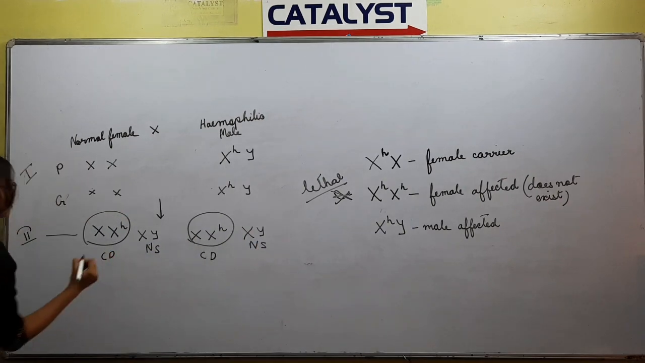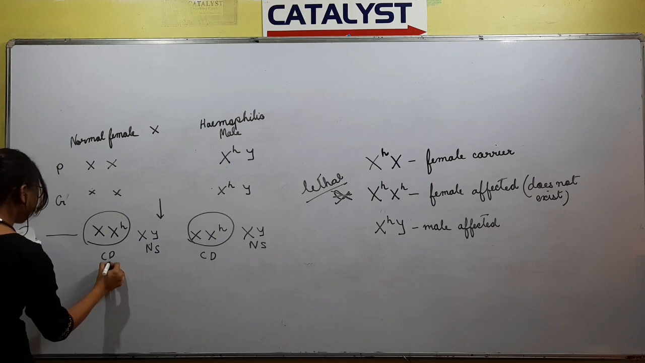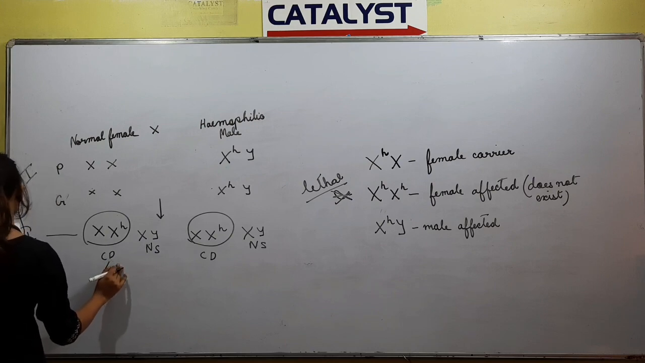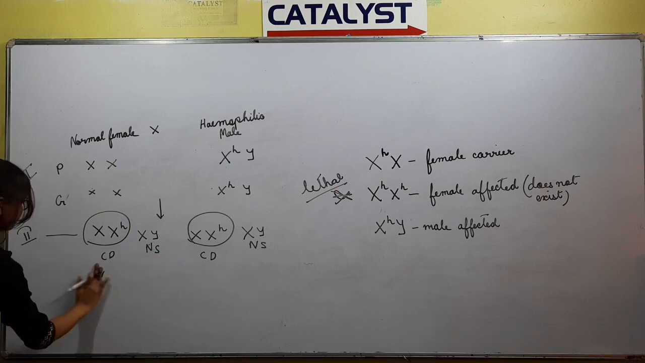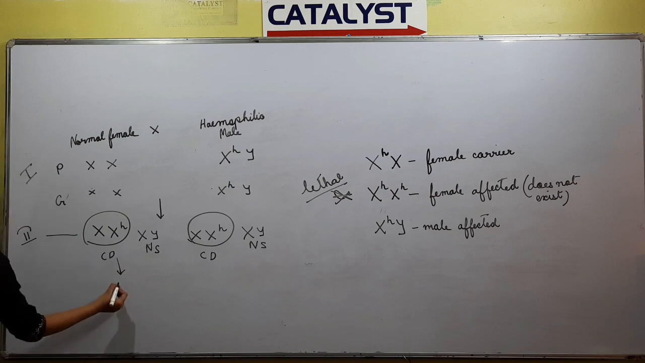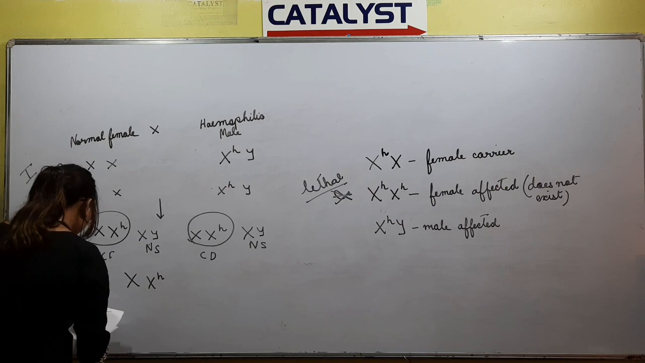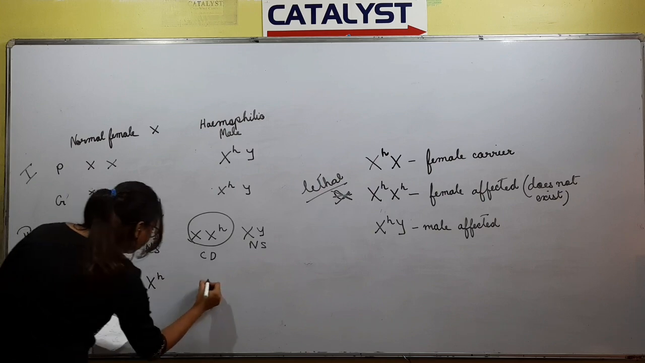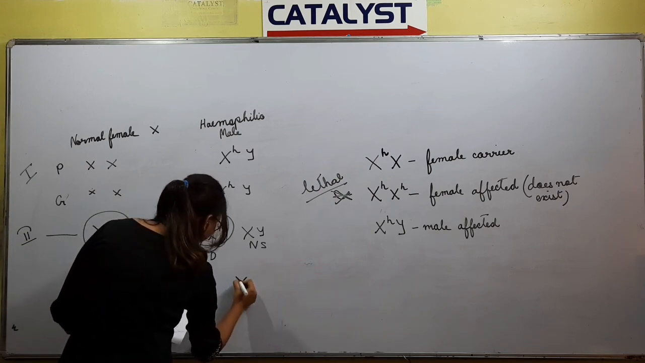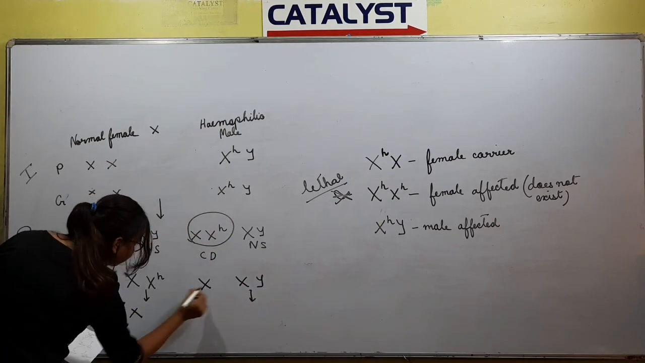Okay, clear? Next, what will happen in the F2 generation whenever we cross between the two carrier daughters? So the gametes will be X, XH from one, and X, Y from the other. XX cross.